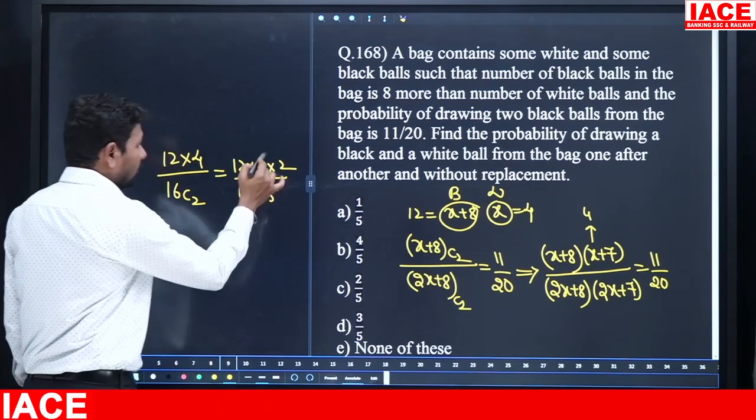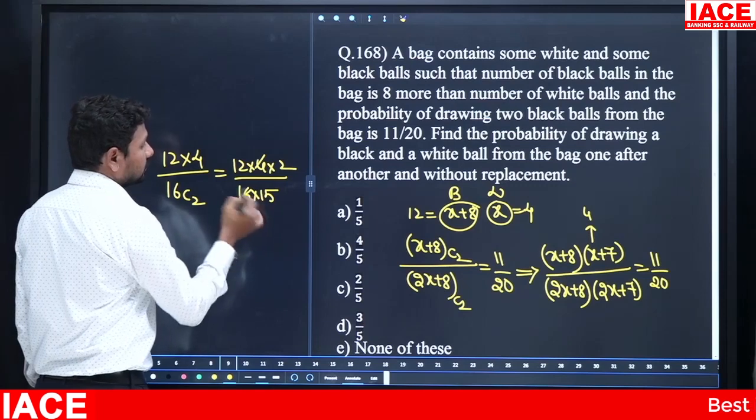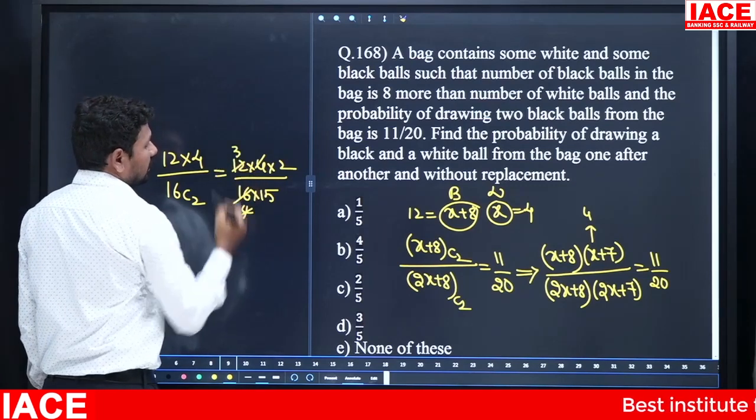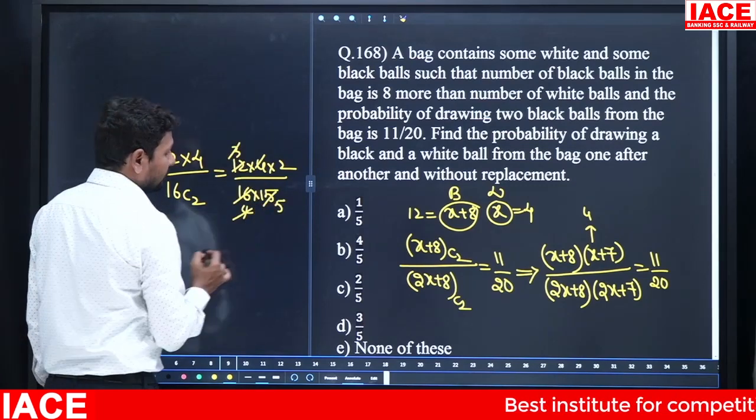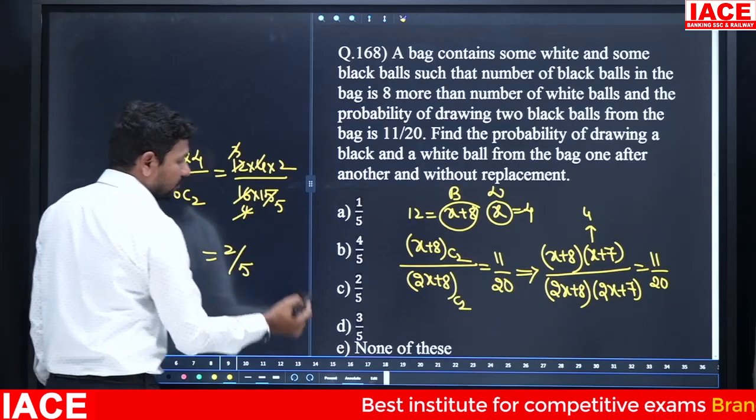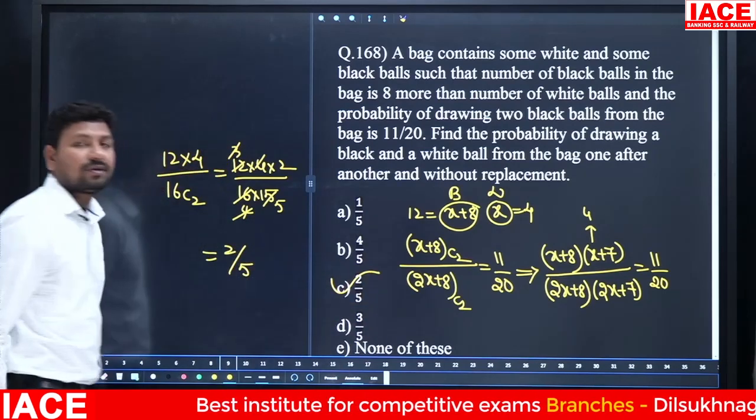Cancel the terms. 4 ones are 4, 4 fours are 16, 4 threes are 12. And 3 how many times? 5s are 15. Then finally the answer is what? 2 by 5. 2 by 5 means option C. Option C.